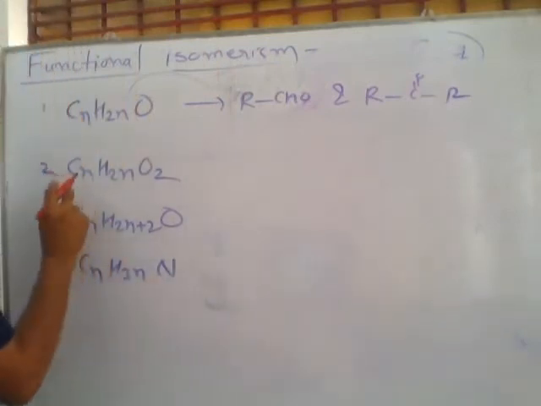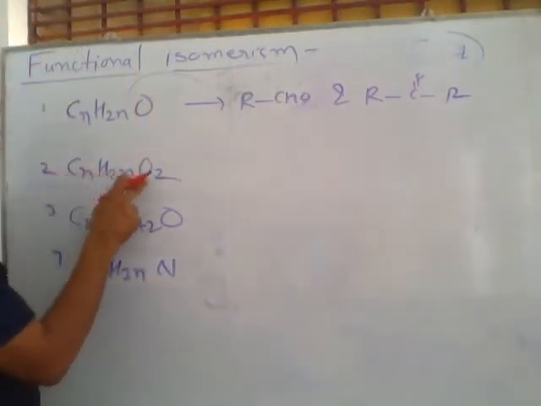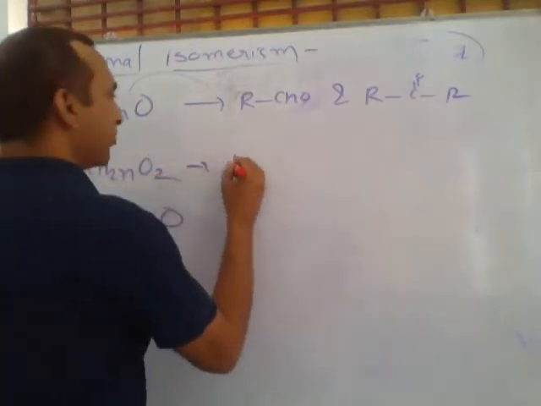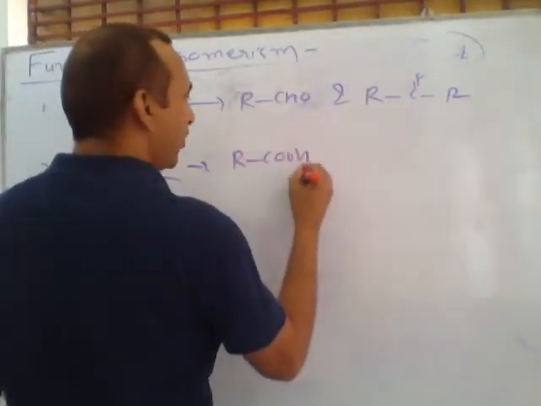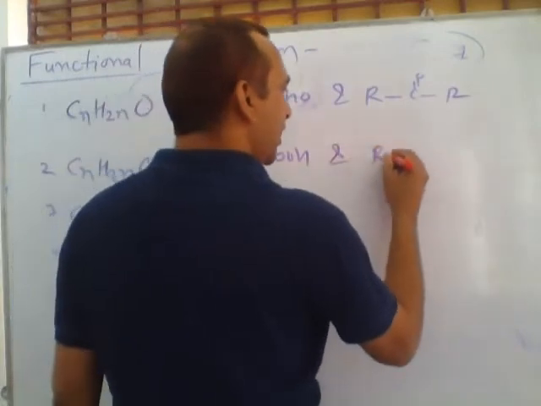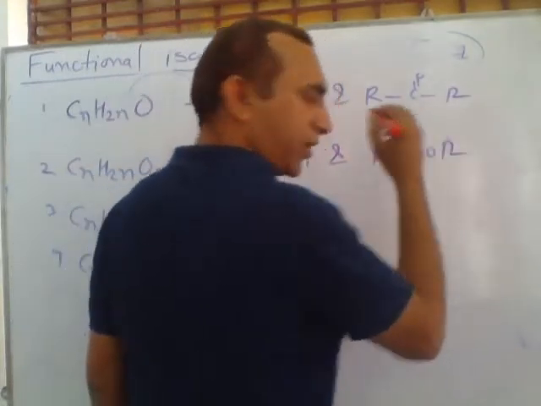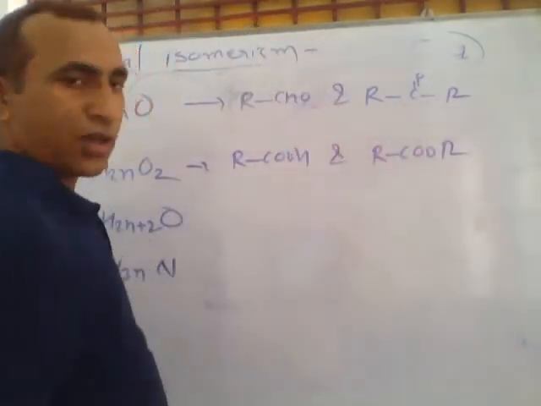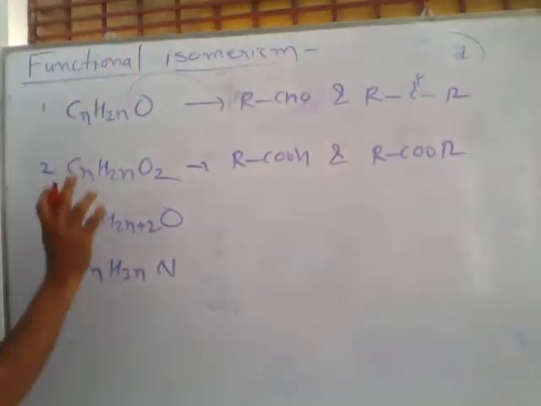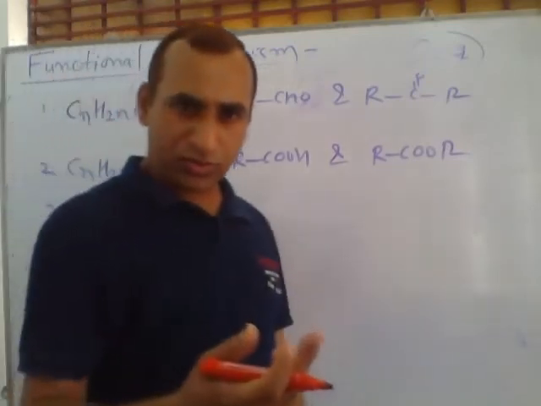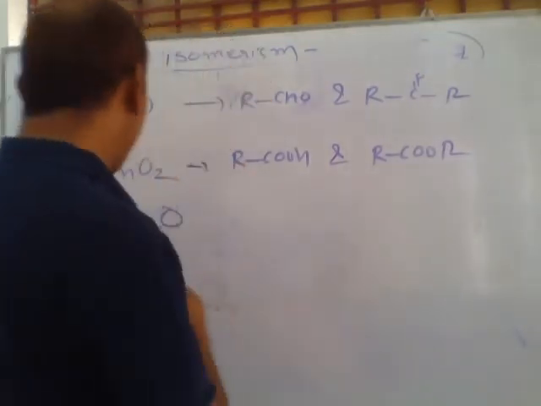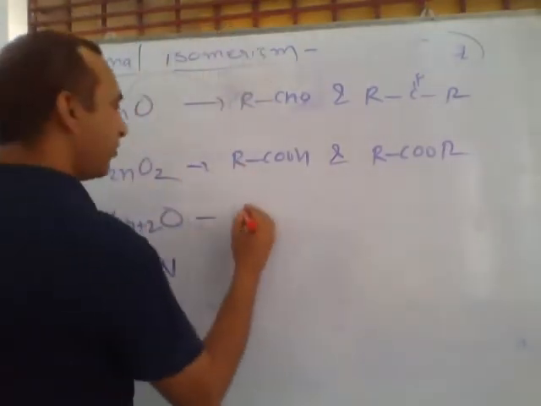Number 2, if hydrogens are double the number of carbons and oxygens are also double, these types of compounds will be present in the form of carboxylic acid, and the second compound forms ester. These two compounds have different functional groups with the same molecular formula. Listen, if the number of hydrogens is double plus 2 the number of carbon atoms with single oxygen, these compounds exist.